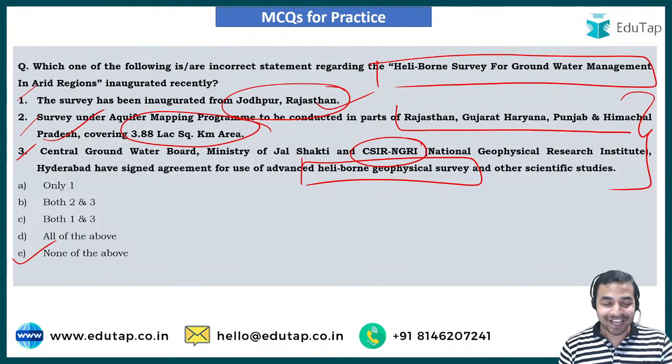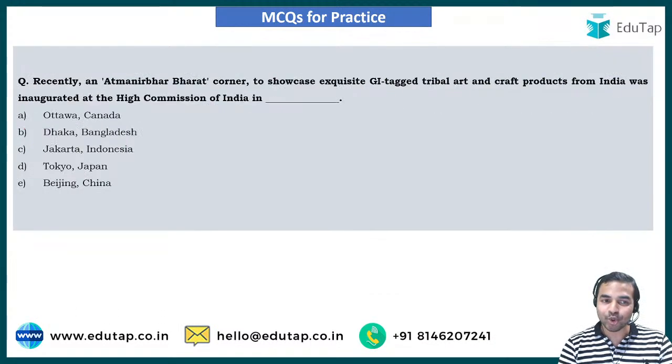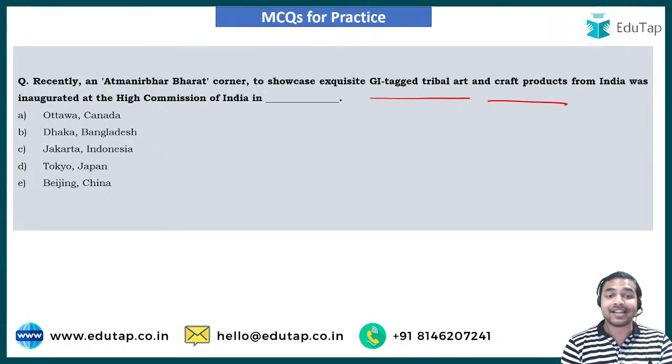So my dear friends, now let's move on to the next question of today's session, and the next question is here on your screen. The question says, recently an Atmanirbhar Bharat corner to showcase exquisite GI tag tribal art and craft products from India was inaugurated at the High Commission of India in where? The options are Ottawa, Canada; Dhaka, Bangladesh; Jakarta, Indonesia; Tokyo, Japan; and Beijing, China. So all of you are requested to answer this question in the comment section below.